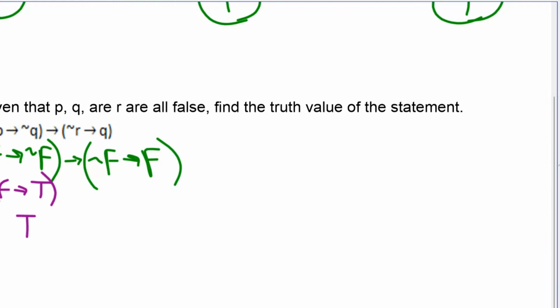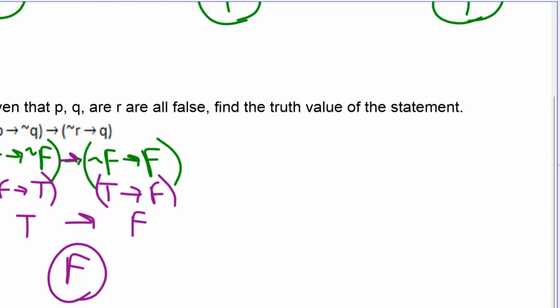And over here, I've got not false is true, implies false. True implies false is false. So now I go to this one. I've got this true implies false is false. That overall statement is false.